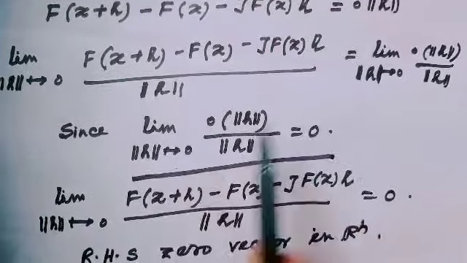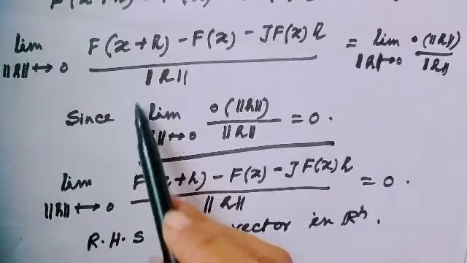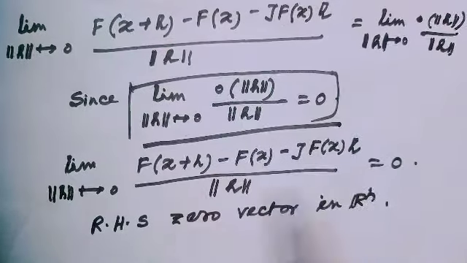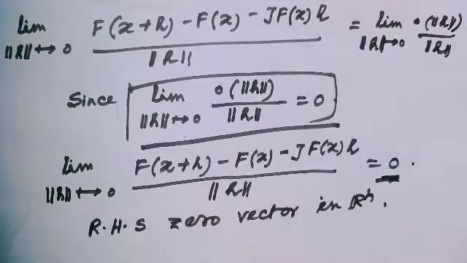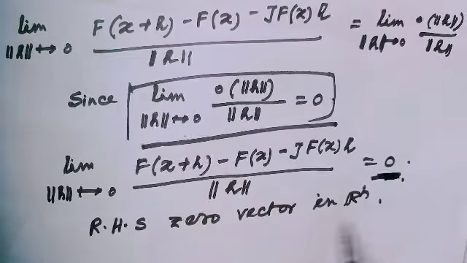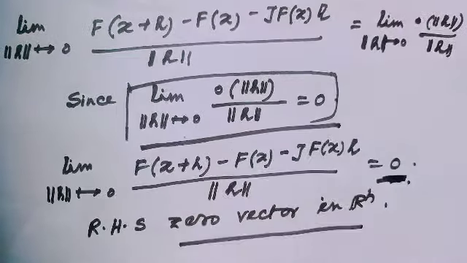So we can say this would be equal to 0. Here 0 means the zero vector.